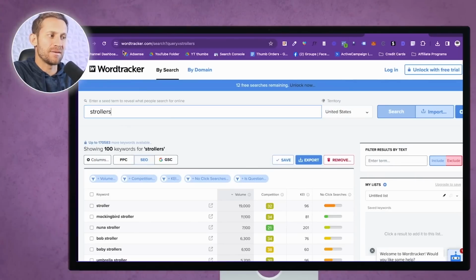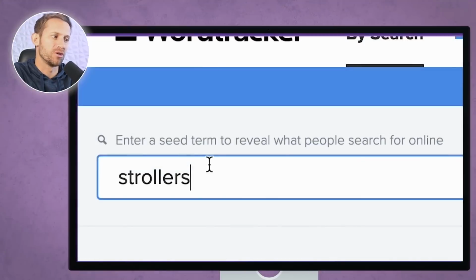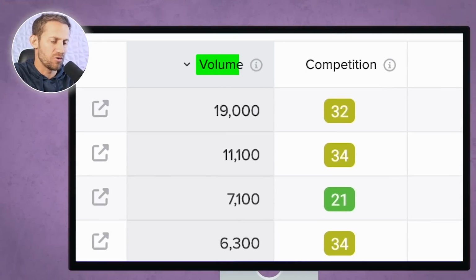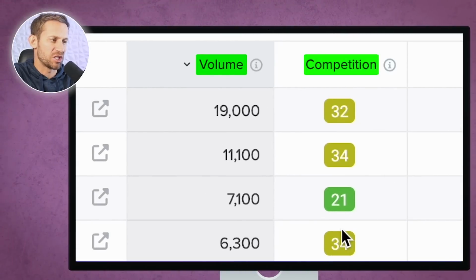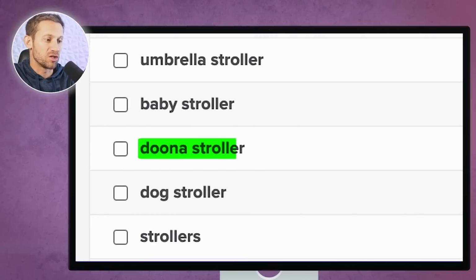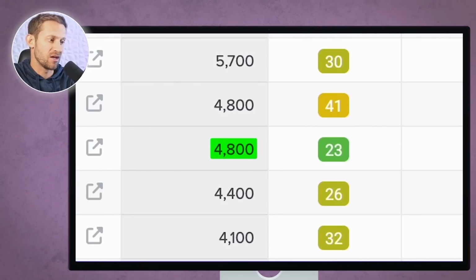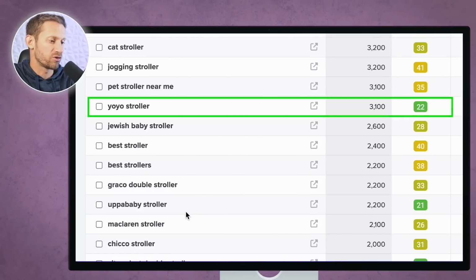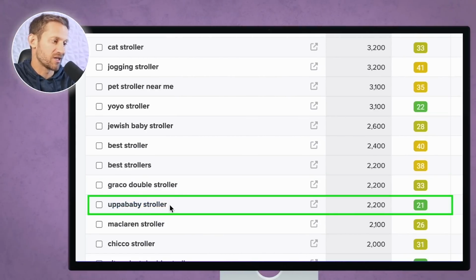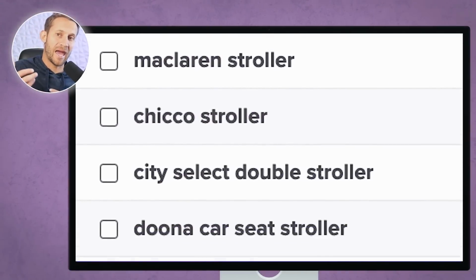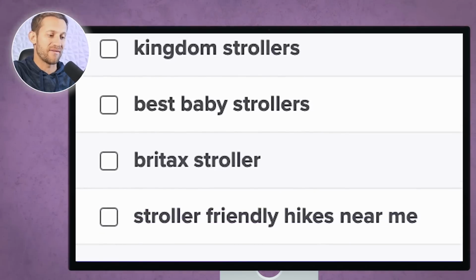And you can do the exact same thing on a site called wordtracker.com. You'll type in strollers and you can see it's going to give you very similar data. It's going to give you volume and a competition score right here. And again, we found us a 21 out of 100 with 7,000 on Nuna strollers. We've got Duna strollers, those might be the same thing. Stroller friendly trails, that might not be one we can make money off of. Yo-yo strollers, right? Uppababy strollers, City Select double strollers, all these different strollers that we can start reviewing and diving into a little bit because they have easy volume.